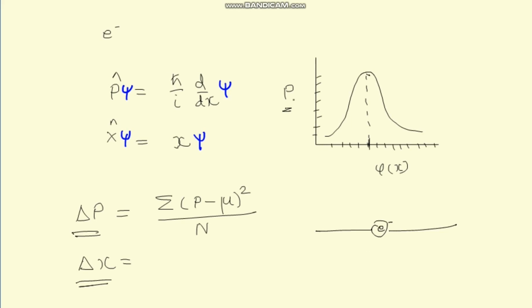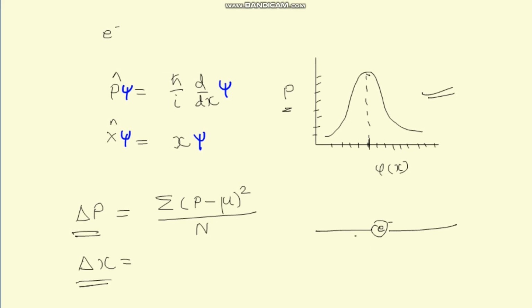The momentum values are like this. The momentum values are not very precise, and so an uncertainty is attached to the particle like its mass, like its charge. So it is also a property that we define through the uncertainty principle.